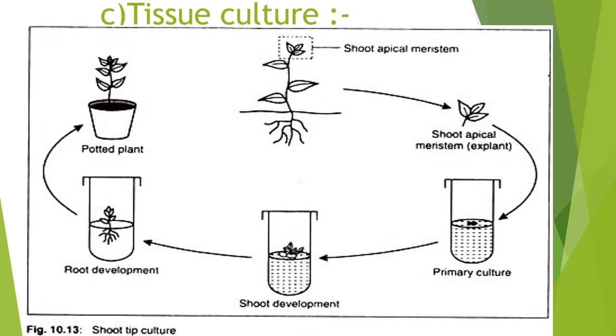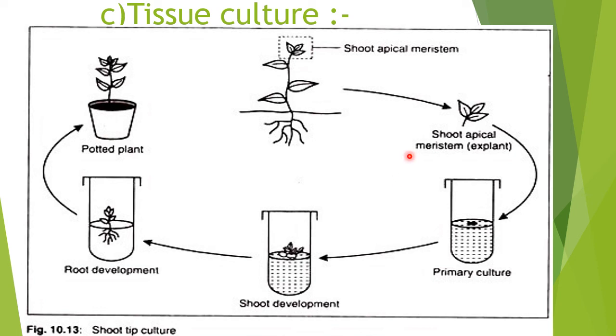Now the last one, that is tissue culture. We will be studying about tissue culture in the 11th lesson of the 12th standard. In detail we have to study, but since it is an artificial method, we are mentioning it over here.